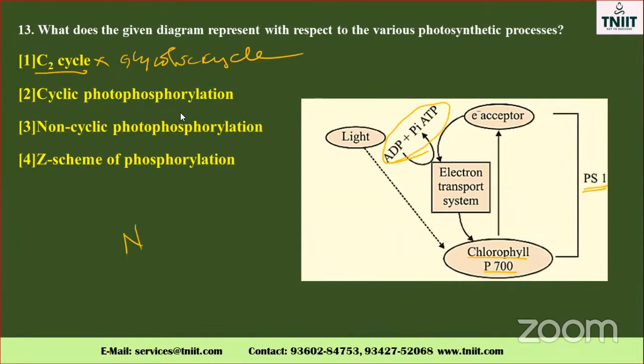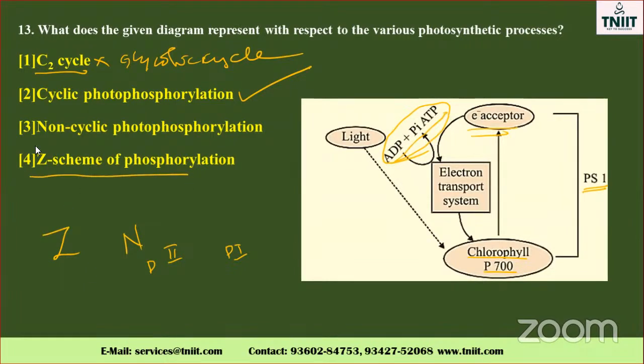Cyclic photophosphorylation. See, the electron acceptor comes back again. During that time, what happened? One ATP molecule is also involved, and only one pigment system is involved. So it is also a correct one. Non-cyclic reaction, two pigment systems, pigment 1 and pigment 2, will come. Isn't it? Non-cyclic photophosphorylation, the Z scheme.